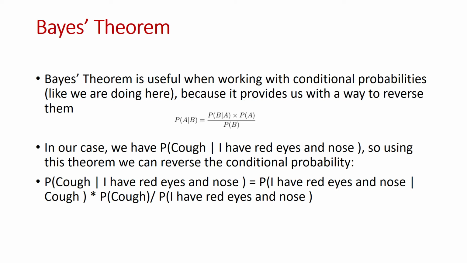Now, what is Bayes theorem? Bayes theorem is a probability theorem which tells that the probability of event A given event B is equal to the probability of event B given event A times the probability of event A, divided by the probability of event B. In our case, we have to find P of cough given I have red eyes and nose. So using this, we can reverse the statement and say P cough given I have red eyes and nose equals P I have red eyes and nose given cough times P cough, divided by P I have red eyes and nose.